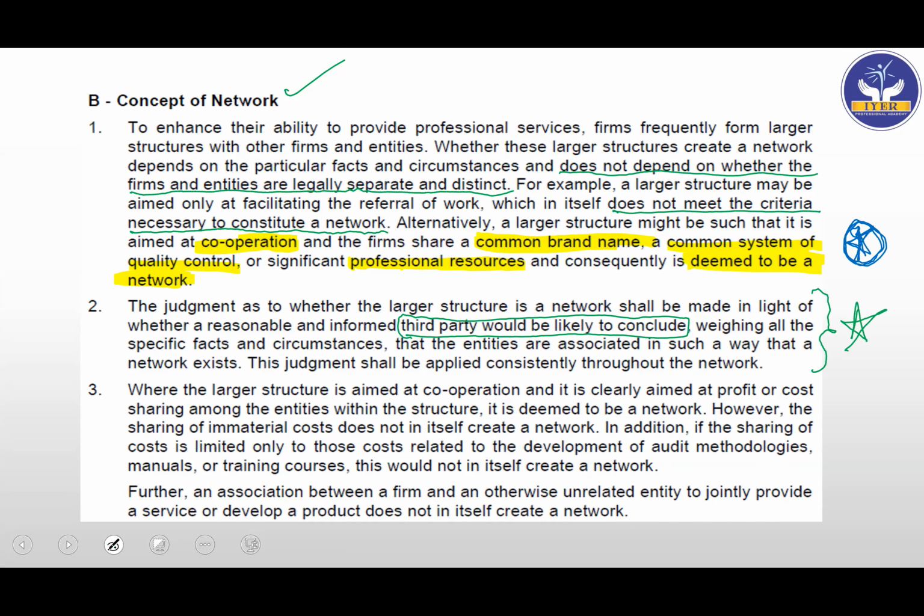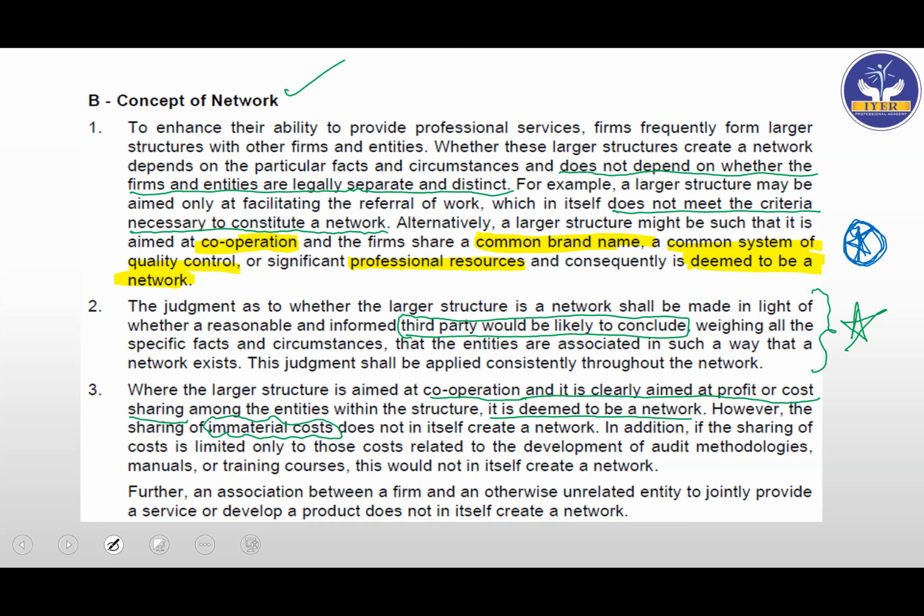Where the larger structure is aimed at cooperation and it is clearly aimed at profit or cost sharing among the entities within the structure, it is deemed to be a network. Again, if there is cooperation and it is aimed at profit or cost sharing, they are going to share the cost, maybe by resource sharing, or by ensuring that one entity helps the other in the areas where the other entity is lacking, then that will definitely form a network. However, the sharing of immaterial costs does not in itself create a network. So if there is small cost sharing, then it cannot be called a network.